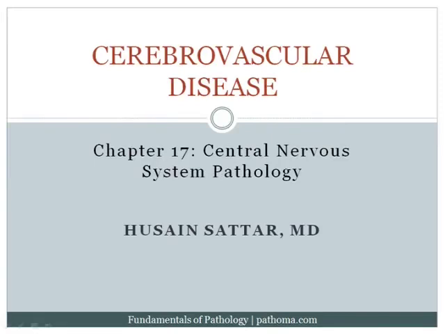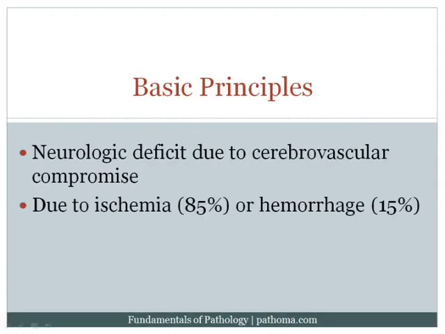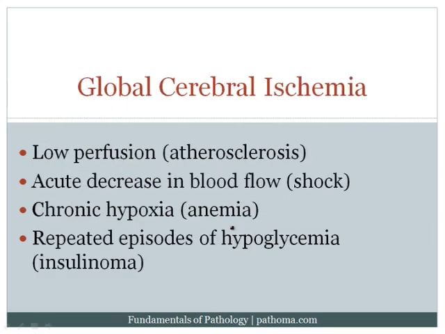Okay, moving on to cerebrovascular disease. This is a neurologic deficit that arises due to cerebrovascular compromise. It's usually due to ischemia or a decreased blood flow to the brain, but it can also be due to hemorrhage into the brain. Now, the first example would be global cerebral ischemia, but before we go there,